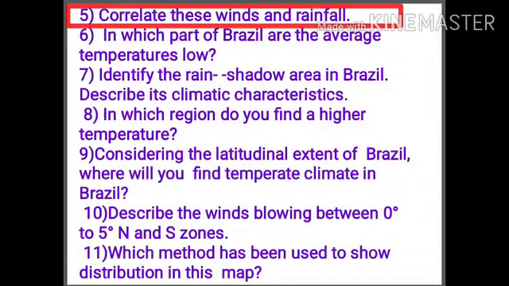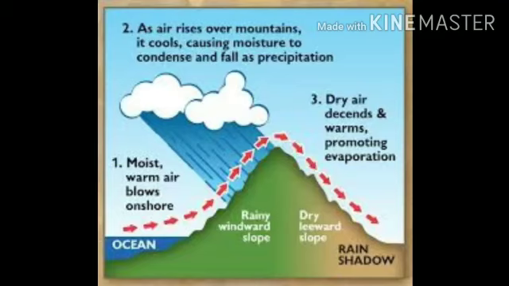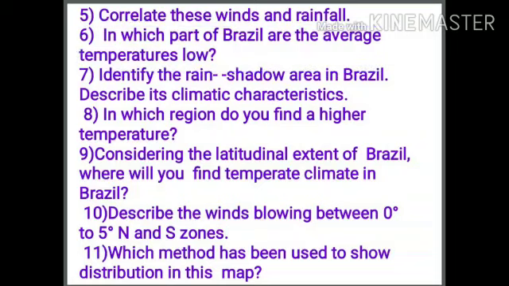Correlate these winds and rainfall. The answer is that these winds cause orographic rainfall. If you remember, in the earlier session we have already seen what orographic rainfall is. Our sixth question is, in which part of Brazil are the average temperatures low?